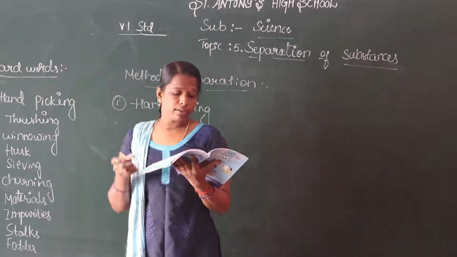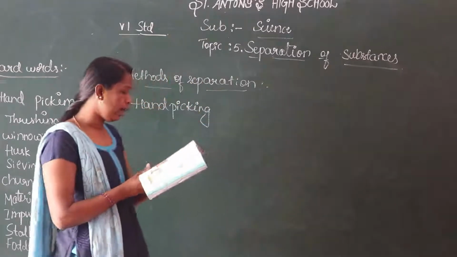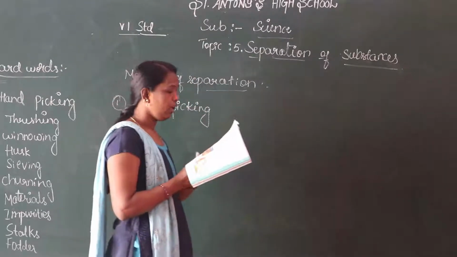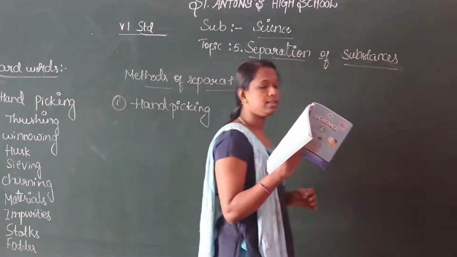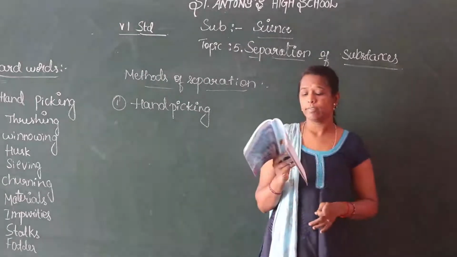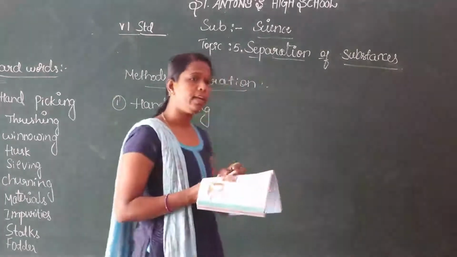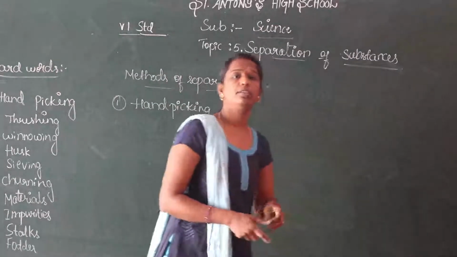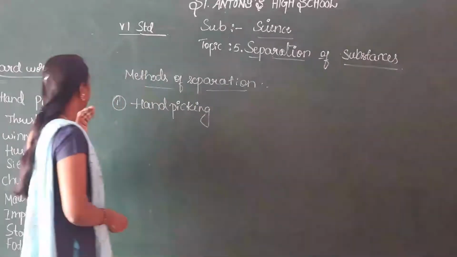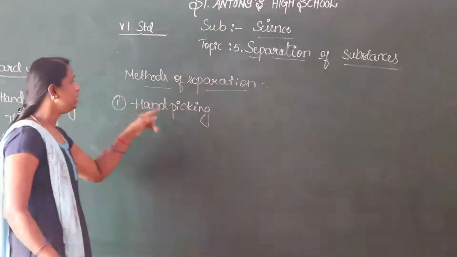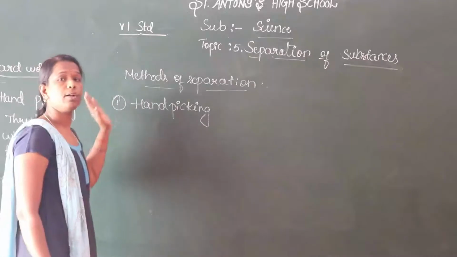Separating slightly larger impurities like pieces of dirt, stone and husk from wheat, rice, pulses, etc. Hand picking is a traditional method for the separation of grain.